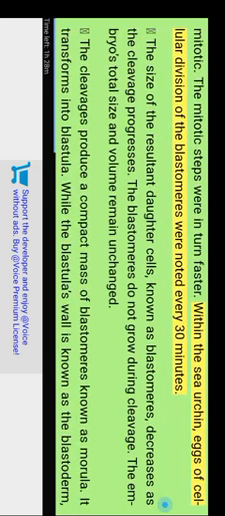Within these studies, it was evident that all the divisions within cleavage were mitotic. The mitotic steps were in turn faster. Within sea urchin eggs, cellular division of the blastomeres was noted every 30 minutes. The size of the resultant daughter cells, known as blastomeres, decreases as the cleavage progresses. The blastomeres do not grow during cleavage. The embryo's total size and volume remain unchanged.